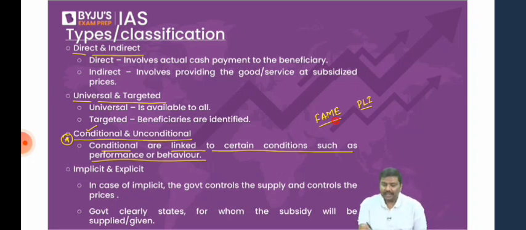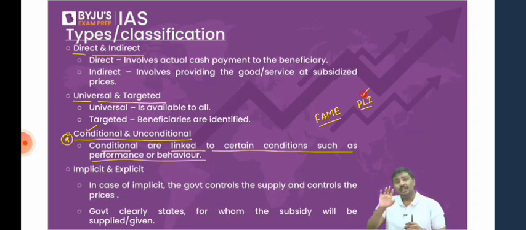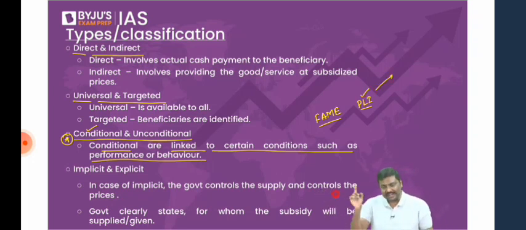For example, in case of PLI, imagine you're a mobile manufacturer. Now tell me, just because you're manufacturing mobile, do you think government of India will provide you subsidies under PLI? Right? No. Under PLI, the government will not willy-nilly provide you subsidies because you're producing mobile phones. You'll have to meet certain performance criteria. For example, I told you, generally in case of PLI, there are conditions like this. You'll have to invest a certain amount of money. And your sales should be at least this much.